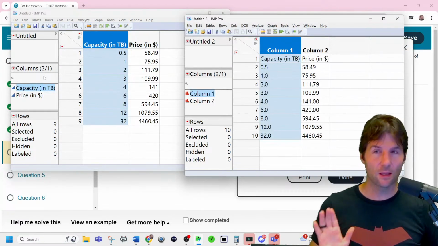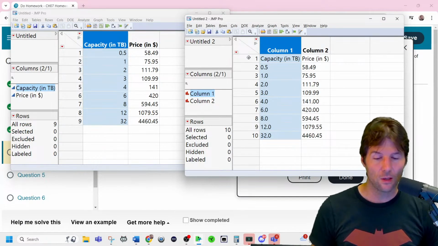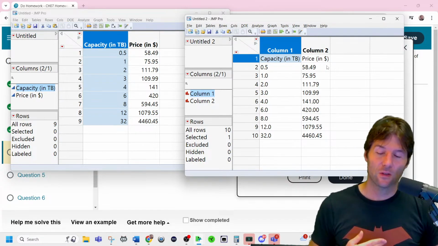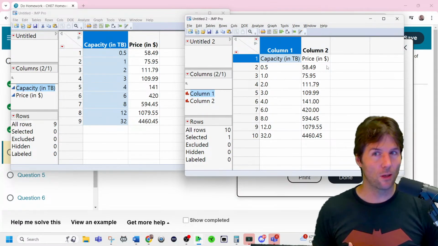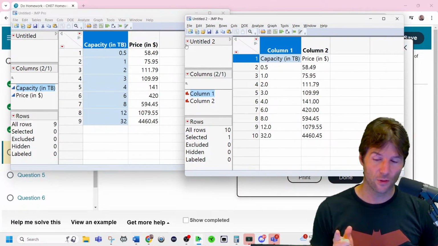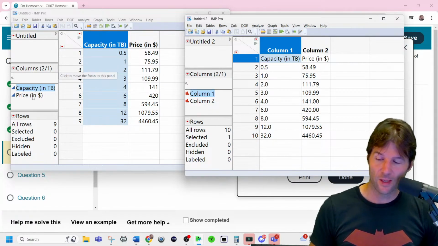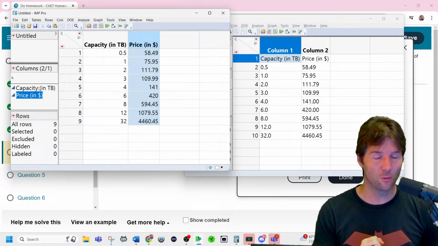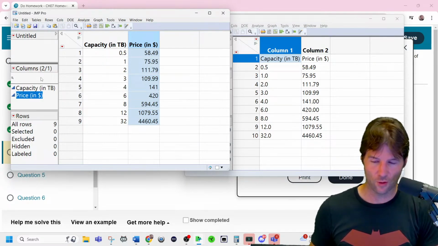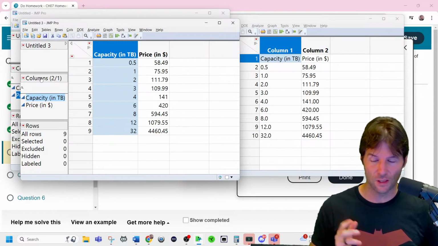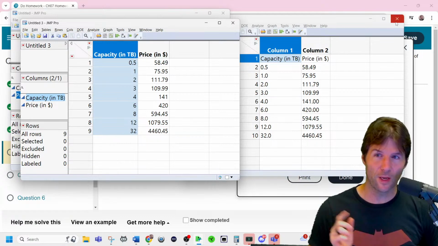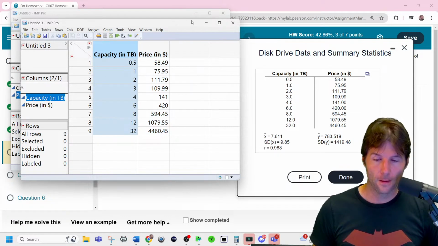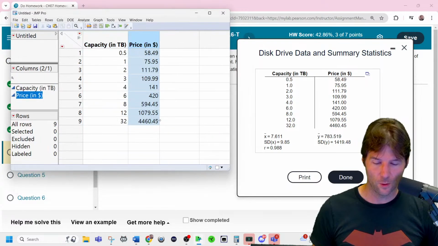If it pasted like this, you've done it incorrectly. Notice how the column names here are in the first row. That's bad. You don't want this. If there's no column names, you paste normally, but if there's column names, paste with column names. Make sure both of these are blue. If they're not blue, restart and try pasting with column names in a new sheet by doing Control-N and then Control-Shift-V, it's the quick keys, or use the edit paste above. But as long as both of these are blue, you're good to go. Okay, now that we have one sheet, we only need one with blue.